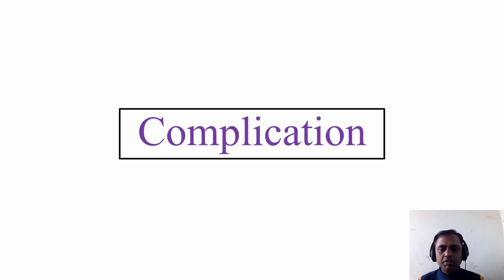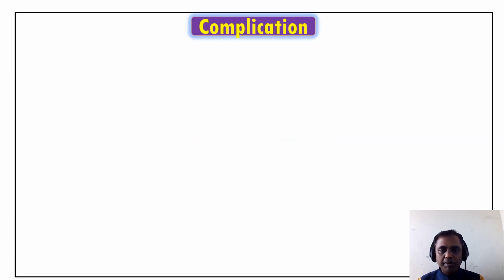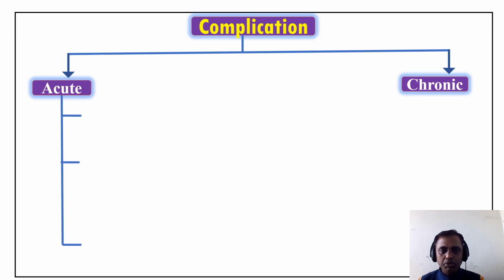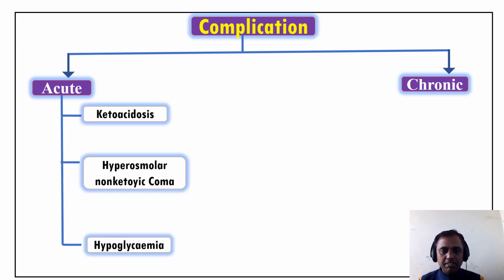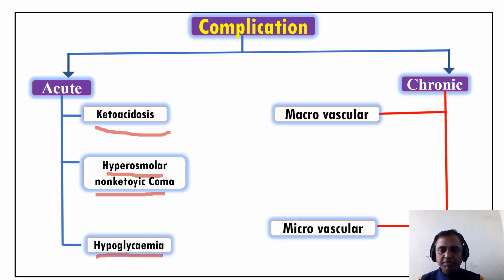So now the very important thing is the complications. Most of the questions in the examination are on complications, so it's very important to know about the complications of diabetes mellitus. For our understanding, we divide them into two: acute complications and chronic complications. Acute complications are ketoacidosis, hyperosmolar non-ketotic coma, and hypoglycemia. Chronic complications we divide into two levels: macrovascular and microvascular.